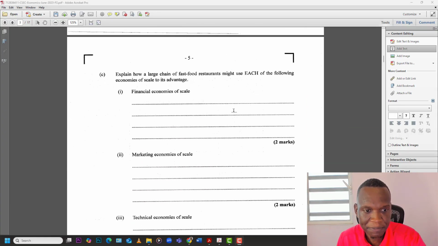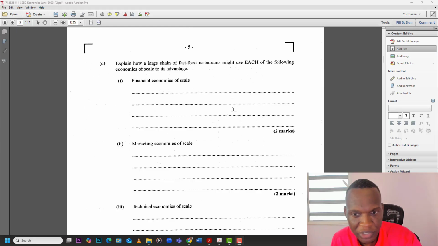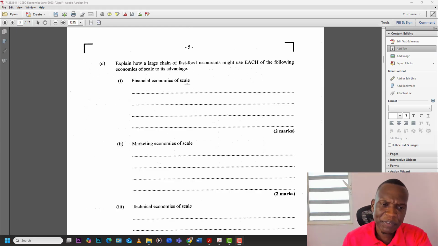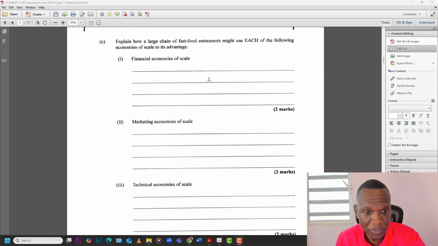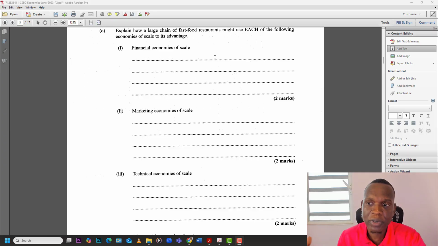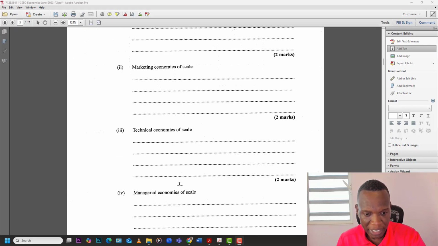Moving on to part C. Explain how a large chain of fast food restaurants might use each of the following economies of scale to its advantage. Economies of scale exist when a firm increases production, and as such they get certain advantages in terms of cost. The cost of production comes down as they expand their production. You can take this in a variety of ways, such as financial economies of scale, marketing economies of scale, technical economies of scale, managerial economies of scale.